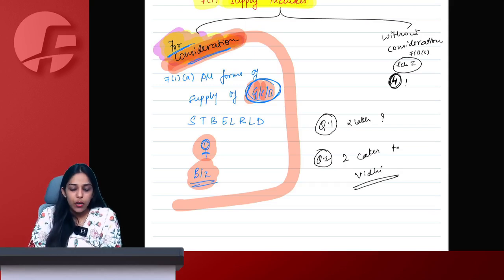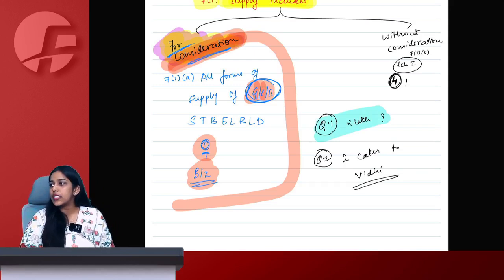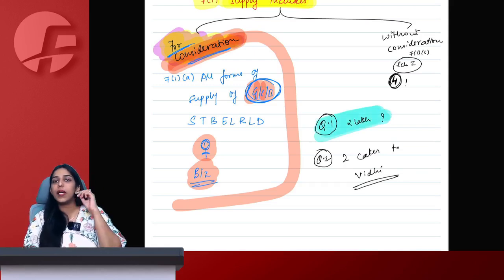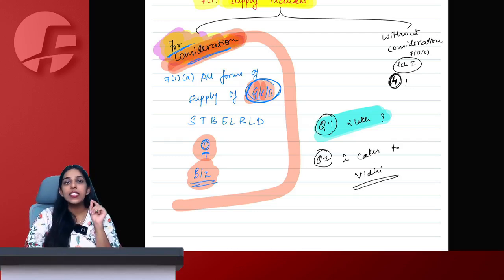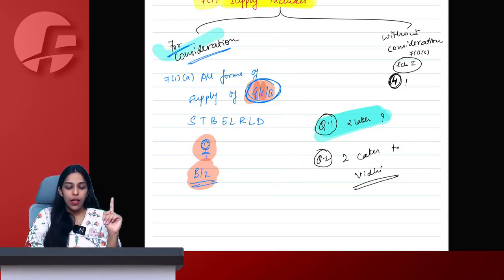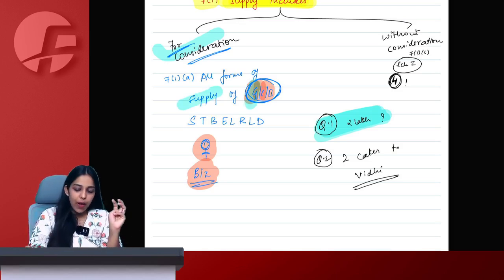Ma'am, question number 1 is not a supply. Why not a supply, guys? You all are saying no, ma'am, question 1 is not a supply. Why? See, first of all, I sold my earrings for 2 lakh. Means, is there a consideration? Yes, ma'am. 2 lakh is the consideration. So, consideration condition satisfied. Is sales a form of supply? Yes, ma'am. Are diamond earrings goods? Yes, ma'am, they are goods.